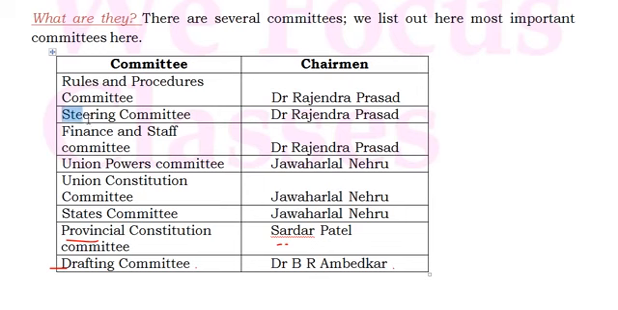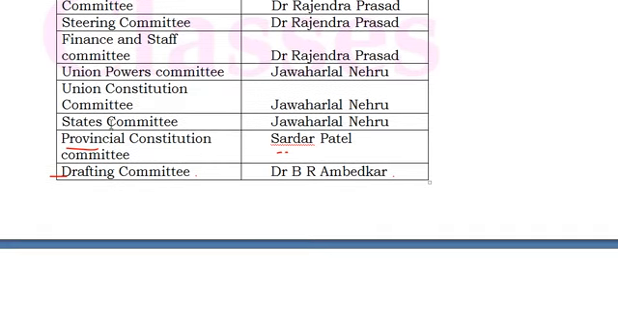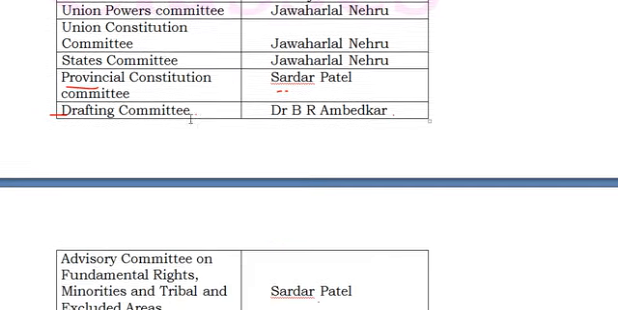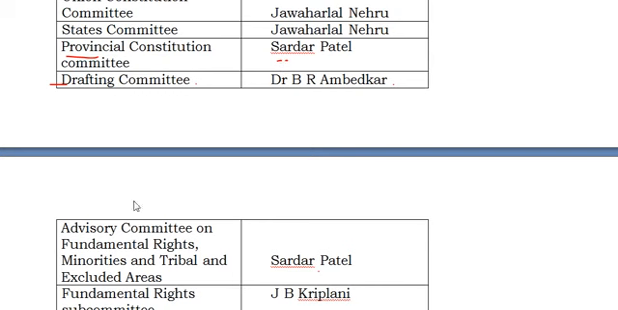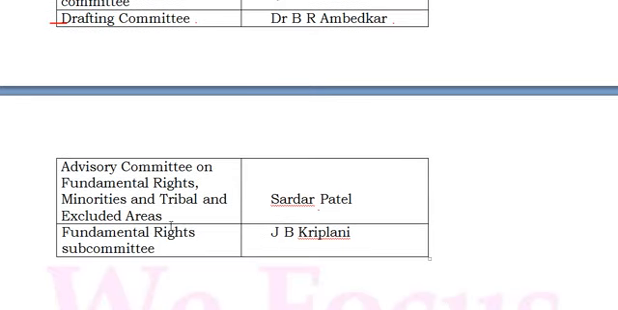The first committee we need to discuss is the Steering Committee, friends. The Steering Committee is headed by Dr. Rajendra Prasad, and he is also heading two other committees, the Rules and Procedure Committee and the Finance and Staff Committee. The second important committee is the Drafting Committee, headed by Dr. B.R. Ambedkar. The committees headed by Jawaharlal Nehru are the Union Powers Committee, Union Constitution Committee and States Committee. The committees headed by Sardar Patel are the Provincial Constitution Committee and the Advisory Committee on Fundamental Rights, Minorities, and Tribal and Excluded Areas. Another important committee, the Fundamental Rights Subcommittee, was headed by J.B. Kripalani.